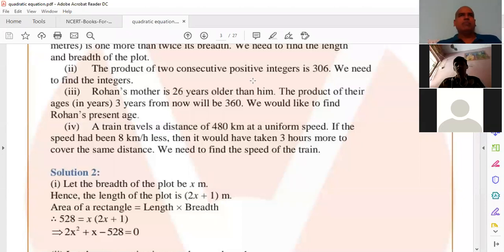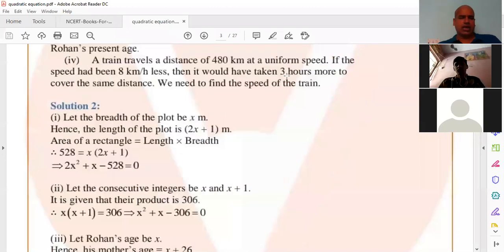If I take 12, my consecutive positive integer is 13, that means 12 plus 1, 13. So let one consecutive positive integer be X, the next consecutive positive integer is X plus 1. Now the product means X of X plus 1, one is X, another is X plus 1. X of X plus 1 is equal to, according to the textbook, 306. If you simplify, you will get the equation.